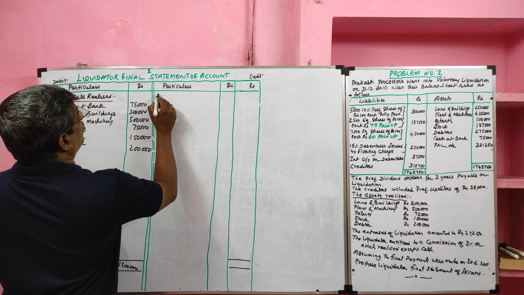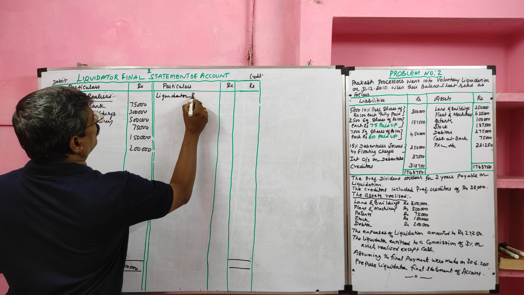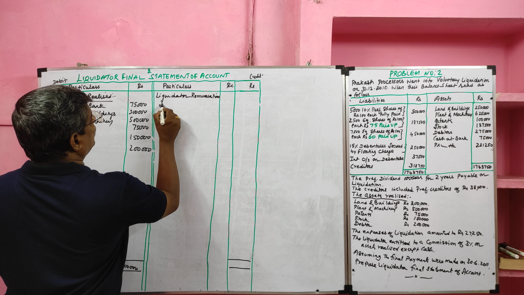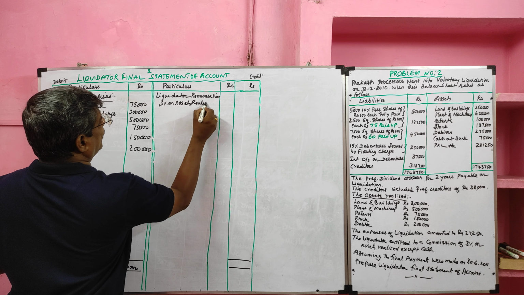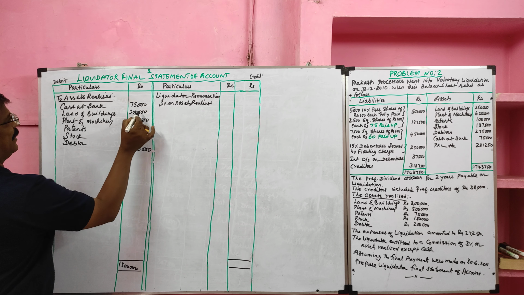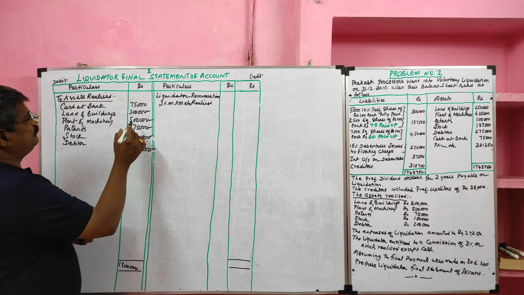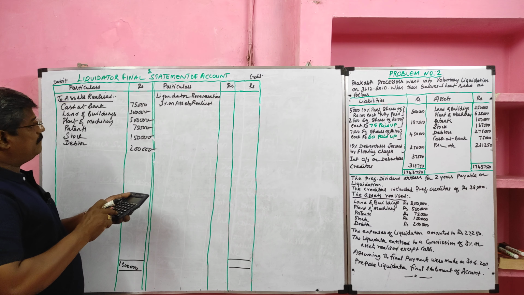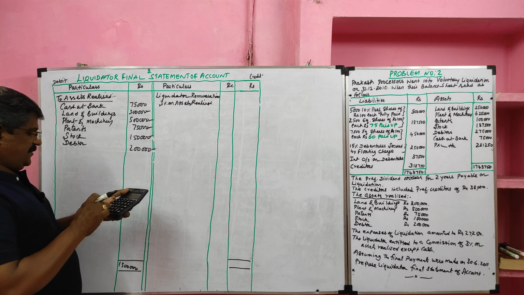First we should make payment to liquidator for his remuneration. Already fixed 3% on assets realized except cash. For that we take land and building 3 lakh, plant and machinery 5 lakh, patent 75,000, stock 1,50,000, then debtor 2 lakh.